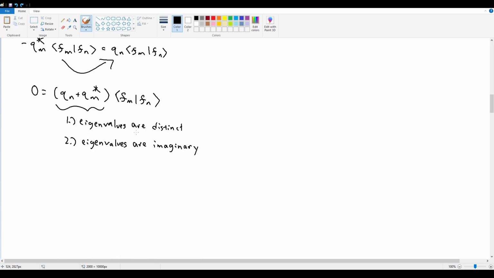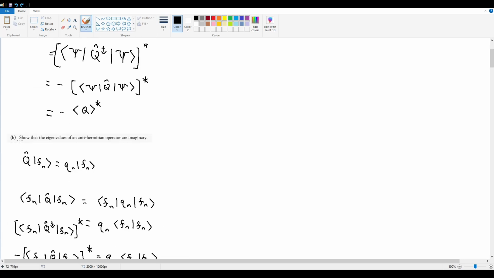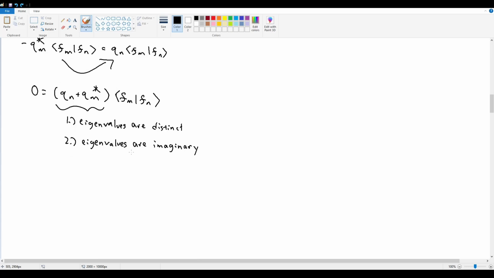This was proved in part B, where we wanted to show that the eigenvalues of the anti-Hermitian operator are imaginary, and we did that. So immediately, if Qn and Qm are guaranteed to be imaginary, the only way for Qn plus Qm star to equal 0 would be if Qn equals Qm, right? Because the only way for two imaginaries to add to 0 would be if one equals the negative of the other one's complex conjugate.